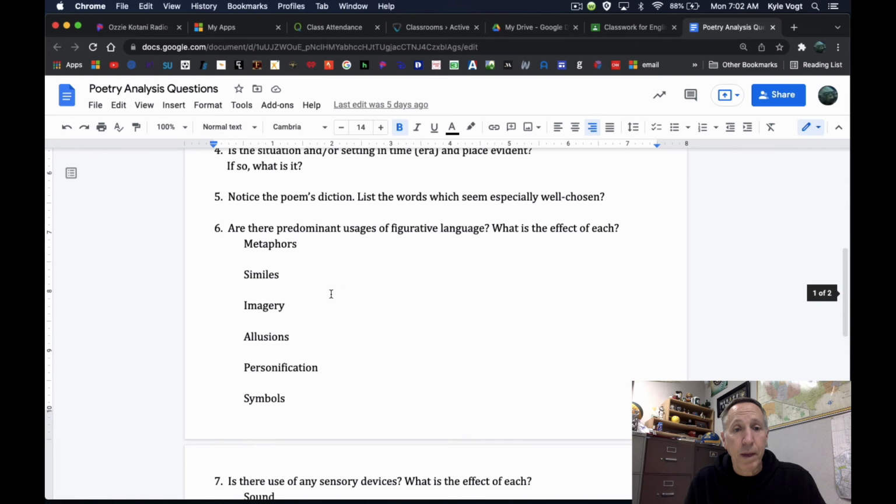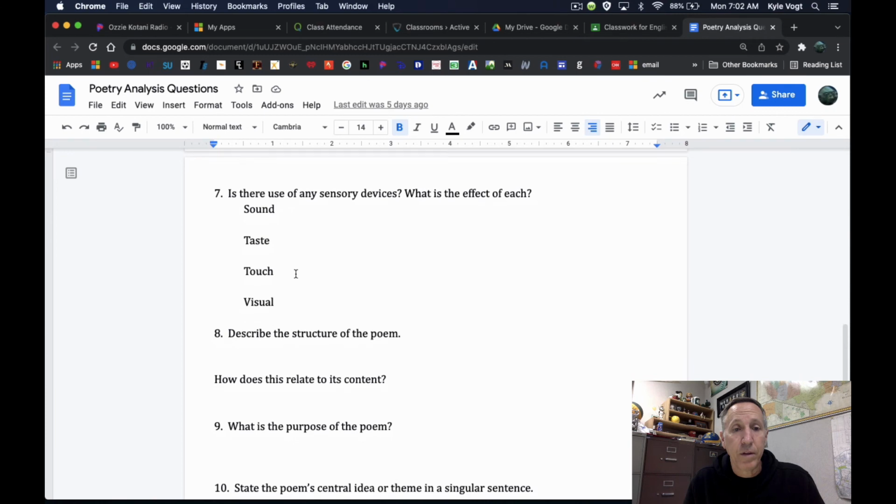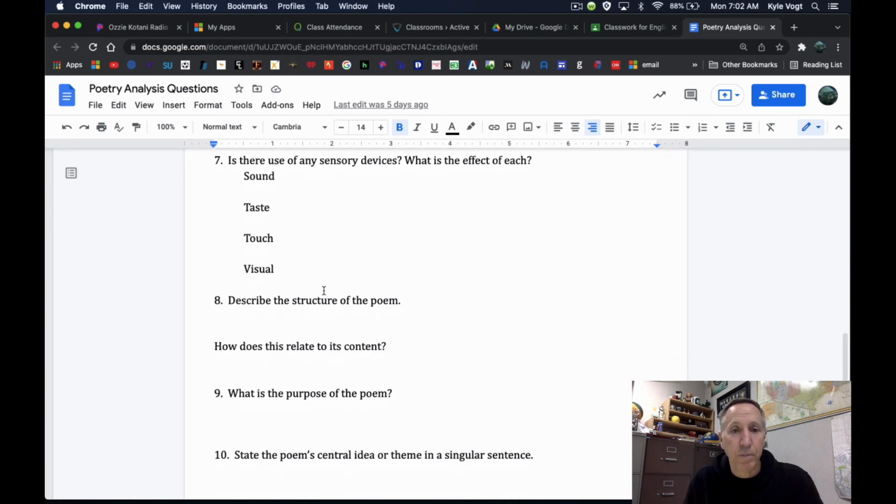And then, getting back to the imagery part, this is a more concise part for number 7. Where are the uses of sensory devices, and what is the effect of each? Do you have any? Some of these may be here, some may not. Every poem is different. We're going to use this form for different poems, so that's why you'll see sometimes on this form there might be a question you don't have, there's no evidence of it in the poem.